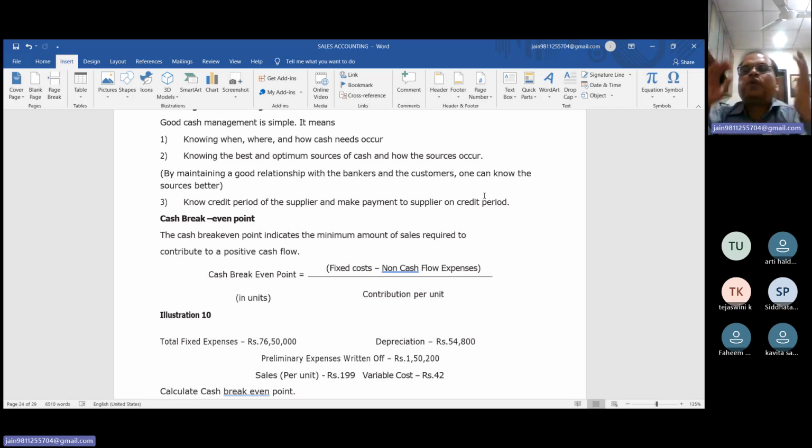Now, how to calculate the cash break-even point? Under cost accounting, we can calculate the break-even point as fixed cost divided by contribution per unit. How will it be calculated, beta? Fixed cost divided by contribution per unit.